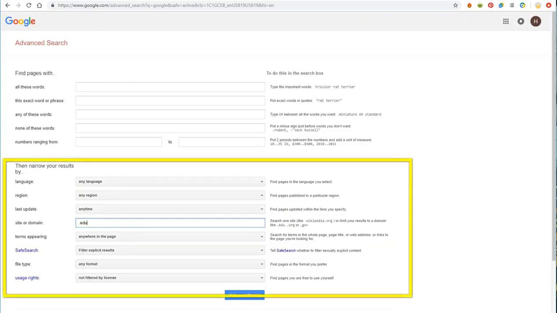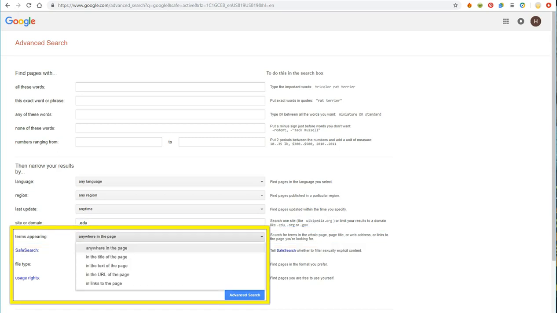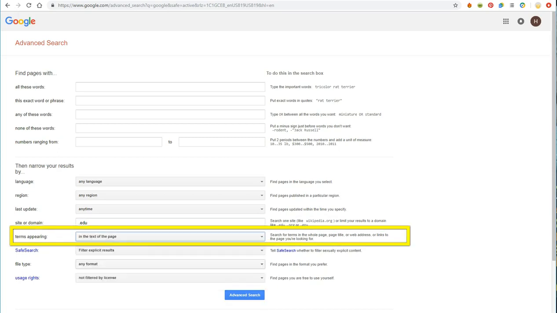In the same area, you can choose the option to have the terms be searched for from the text of the page. Instead of anywhere on the page, I'm going to select in the text of the page. That way, the whole article will hopefully be about my topic, rather than being part of the title or some random statement at the bottom of the page where they have contact information or the copyright date.